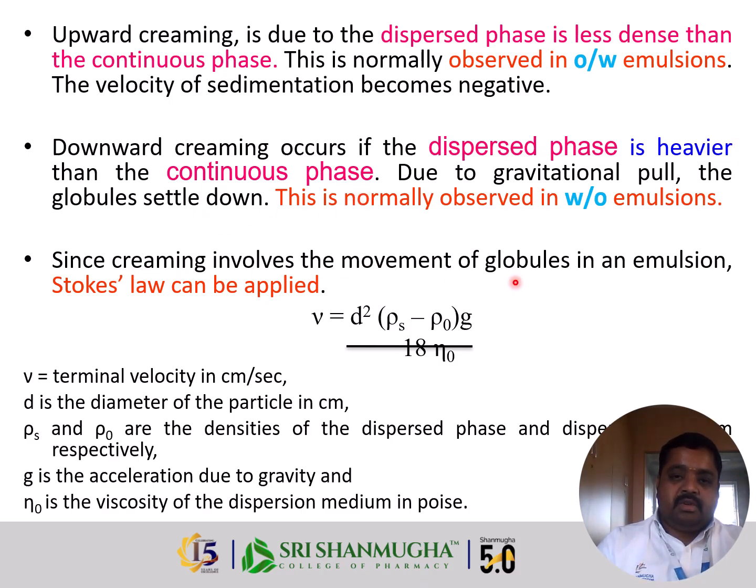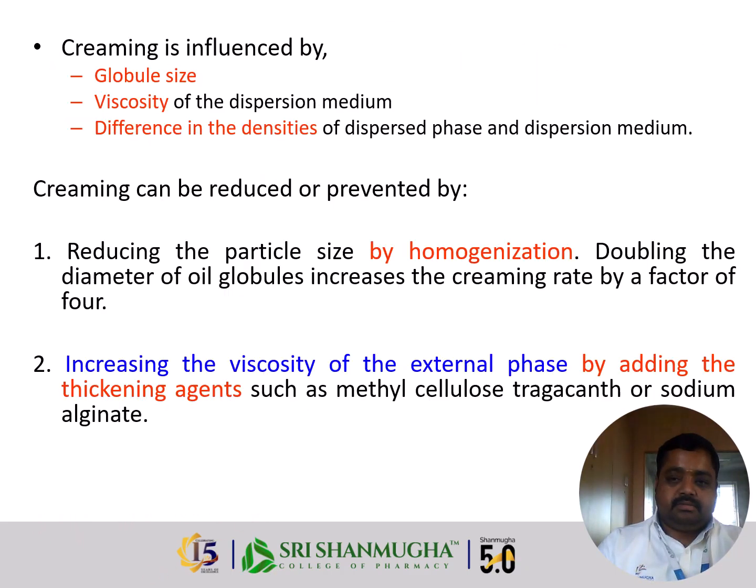Since creaming involves the movement of globules in the emulsion, Stokes law applies: velocity is proportional to the square of the particle diameter times the difference in density between the dispersed phase and dispersion medium, times g, the acceleration due to gravity, divided by the viscosity, nu. So creaming is influenced by globule size, the viscosity of the dispersion medium, and the difference in density.